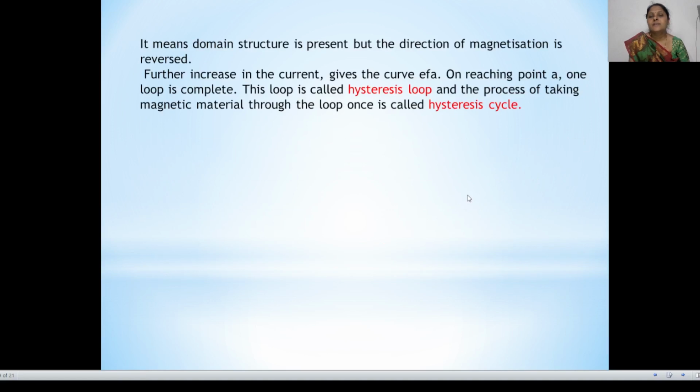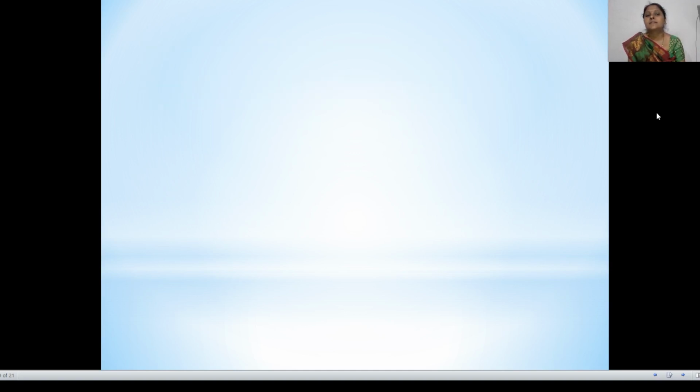It means the domain structure is present but the direction of magnetization is reversed. Further increasing the current gives the curve on reaching the point. Once the loop is completed, it is called a hysteresis loop, and the process of taking the magnetic material through the loop once is called a hysteresis cycle.